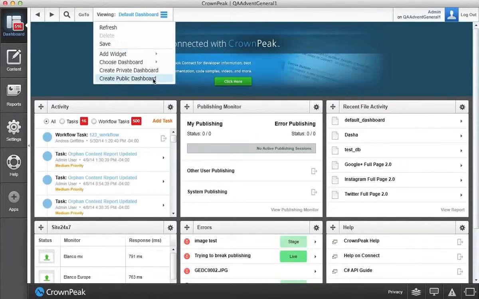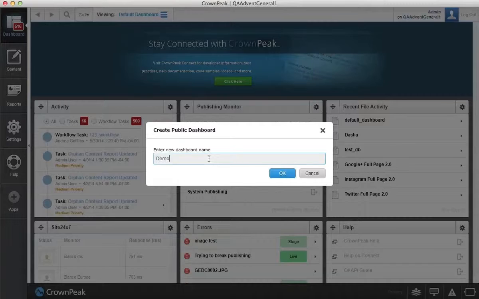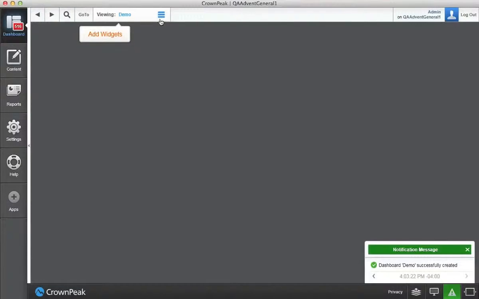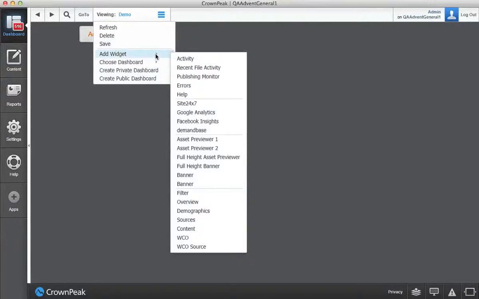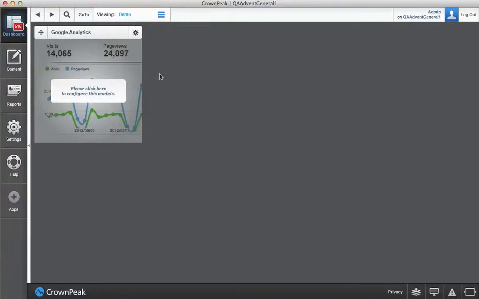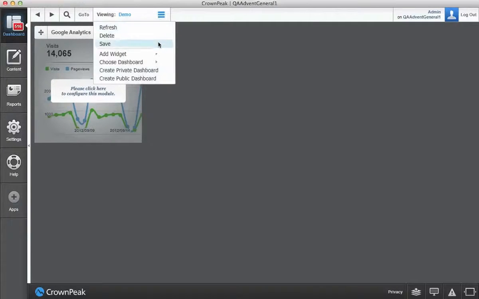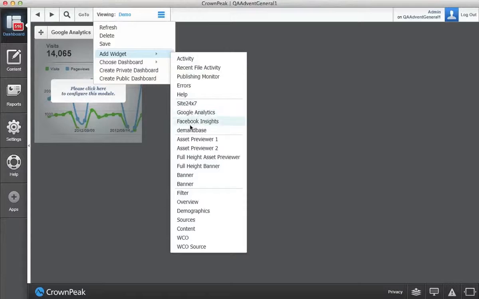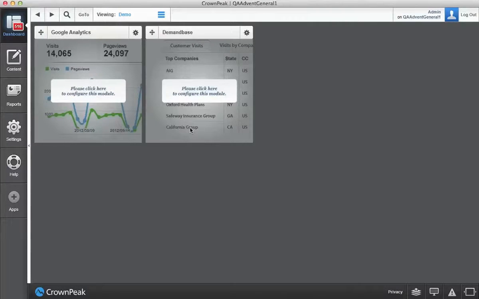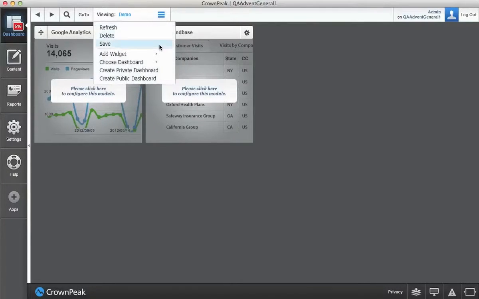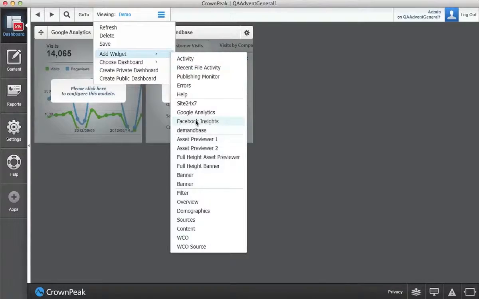We'll create a new dashboard to add our widgets. Adding the Google Analytics widget is as easy as selecting it from the list. We can also add a Demandbase widget, since Demandbase attaches data to Google Analytics. It's easy for us to reuse that connector to our account for dual purposes. Next, we'll add the Facebook Insights widget.